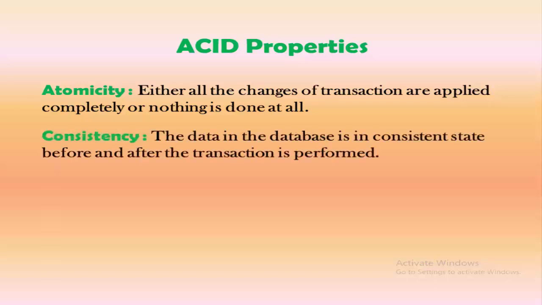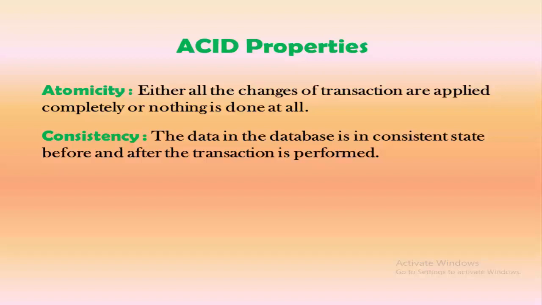Now coming to the second property, that is consistency. What is consistency? It means the data in the database is in a consistent state before and after the transaction is performed. If you try to understand it with the above example, before the transaction, if I have 1000 rupees in my account and I purchase something for 100 rupees, then my account should have 900 rupees and the other account should get credited with the 100 rupees.